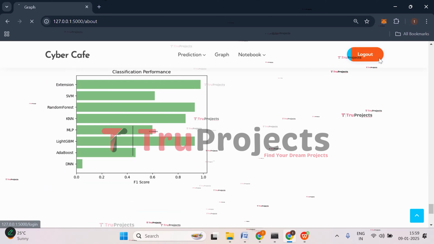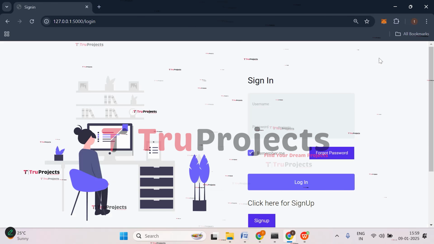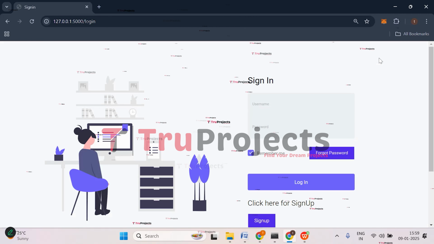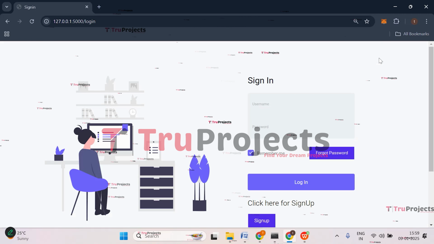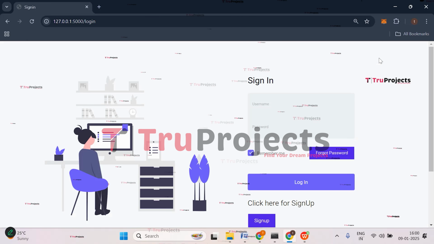Now click on logout. In this, just by giving inputs to the application, based on the given input, the application will be predicting whether there is an attack or not. If there is attack, it will detect which type of attack it is. If there is no attack, it will show that there is no attack. It is normal or benign. So this is all about the project.